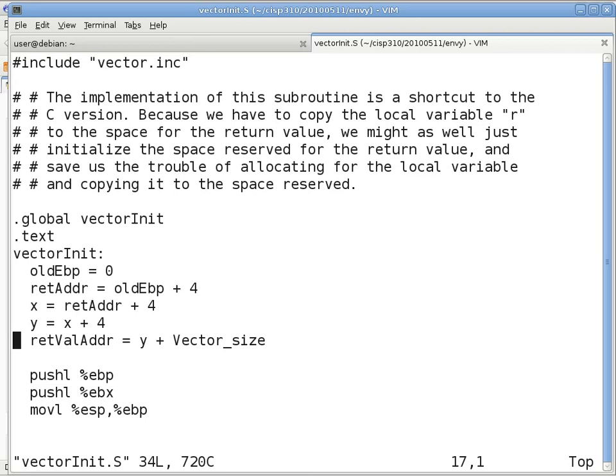which is something you cannot do in C, because in C there is no pointer that gives you access to the return value address explicitly. You can probably calculate it and use some hack to get to it, but there's no explicit pointer that gives you access to the space reserved for the return value. But in assembly, we know how to get to it. So that's why we can do it.